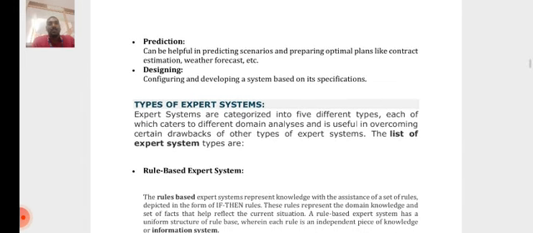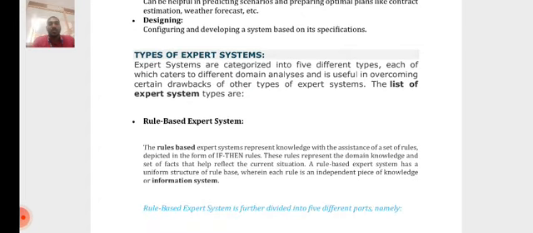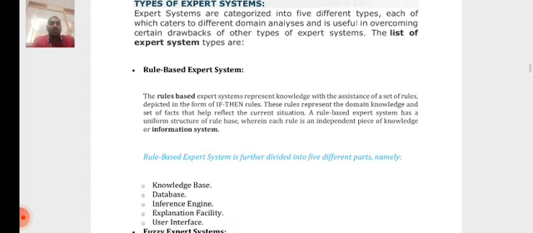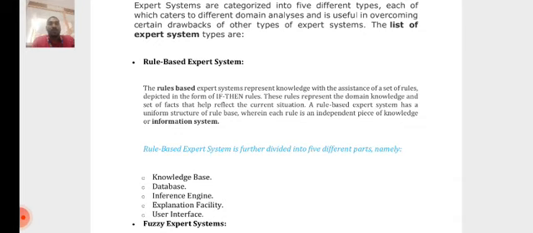Types of expert systems. Expert systems are categorized into five different types, each of which covers a different domain. Rule-based expert systems: in a rule base, we have the following components: knowledge base, database, inference engine, explanation facilities, and user interface. These are called rule-based technologies. In a rule base, we need to know the rules, the domain knowledge, and a set of facts that helps reflect the current situation. A rule-based expert system has a uniform structure for its rule base. Each rule is an independent piece of knowledge and information.